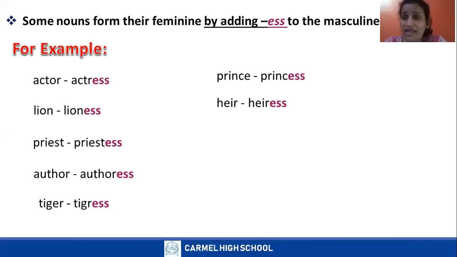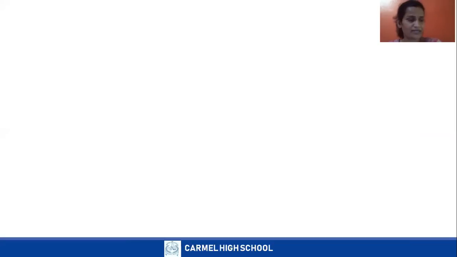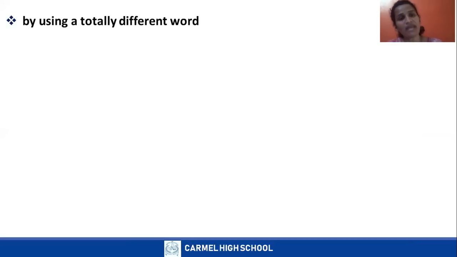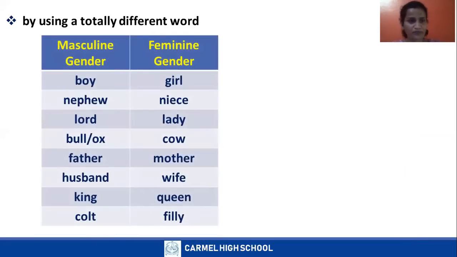Heir, heiress. Host, hostess. God, goddess. Now, some words use a totally different word. For actor, actress only, we have to add ess. Now here, it's a totally different word for masculine gender and feminine gender.